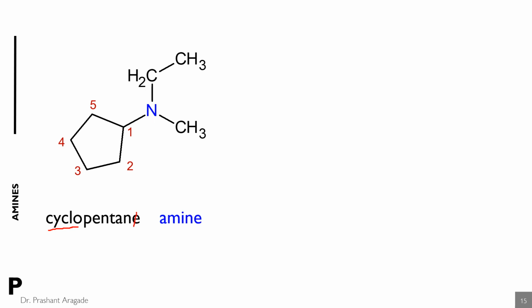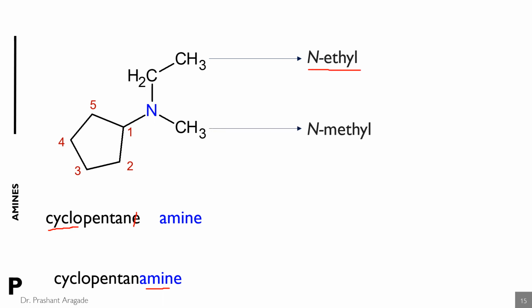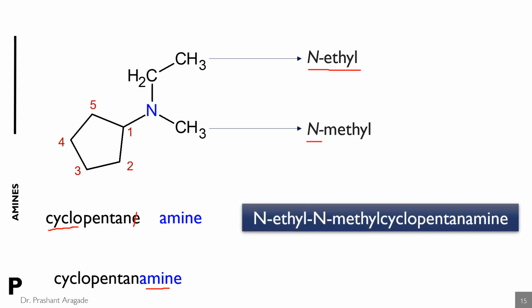So the name of the parent cyclic ring is cyclopentanamine. Then the substituents: one substituent is N-ethyl, another substituent is methyl which is attached to nitrogen, so the N prefix is used. So the name of this compound is N-ethyl N-methyl cyclopentanamine.